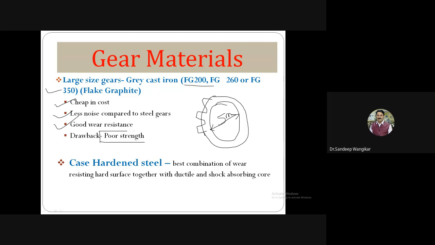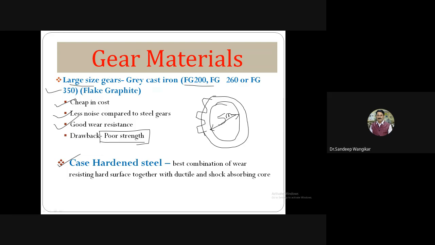This is the only drawback. Otherwise, the good points are there. Therefore, whenever large size gears are there, the cast iron category is used. Next is case hardened steel. Case hardening is the best combination of a wear resisting hard surface together with a ductile and shock absorbing core.